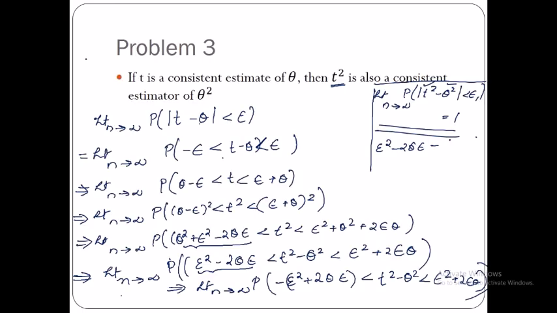Now this is of the form minus a less than b less than a. Now what does that mean? How can you rewrite this equation? Yes, you can write this as modulus b less than a. So applying this over here, what will you get? Limit n tends to infinity probability of modulus t square minus theta square less than epsilon square plus 2 theta epsilon.